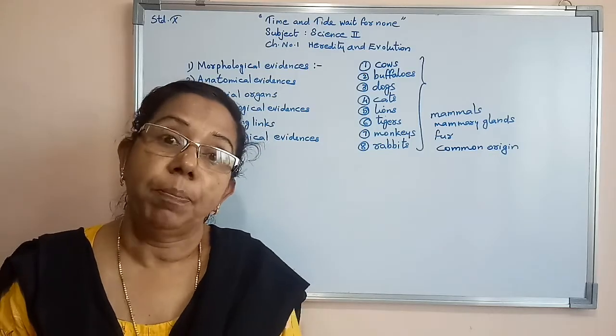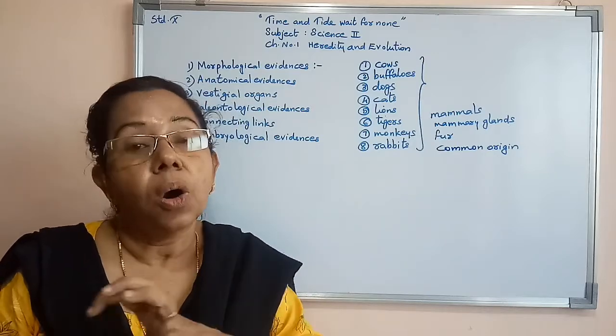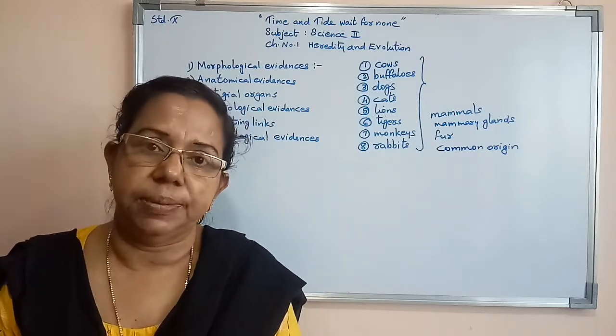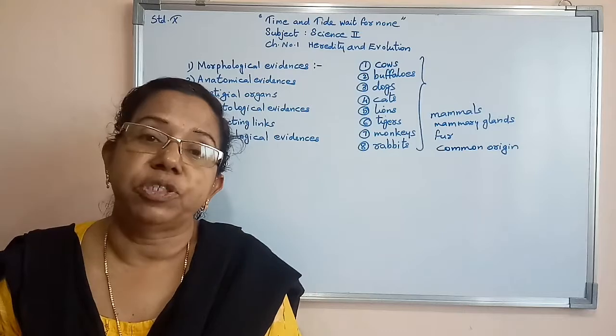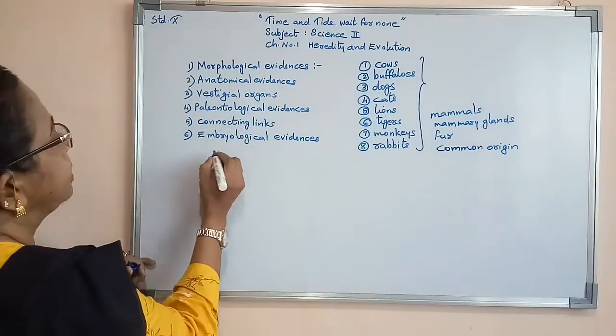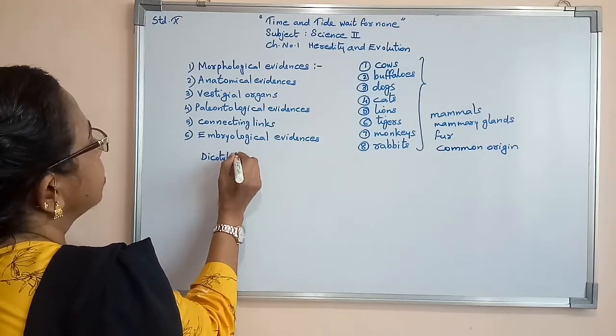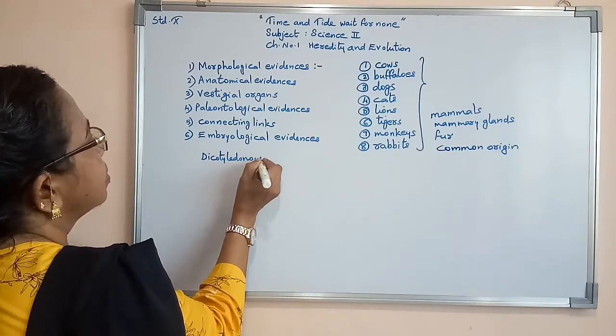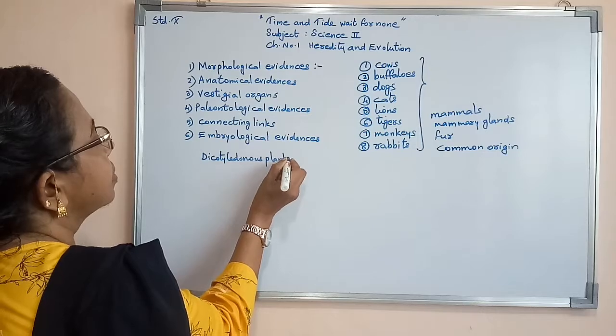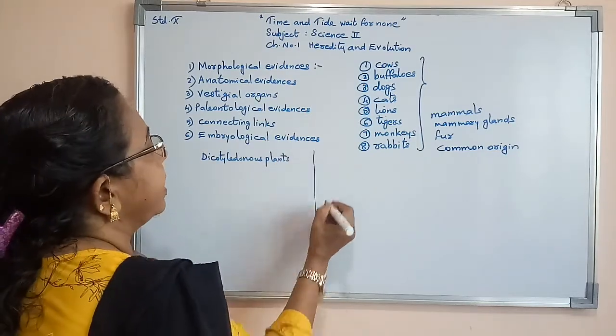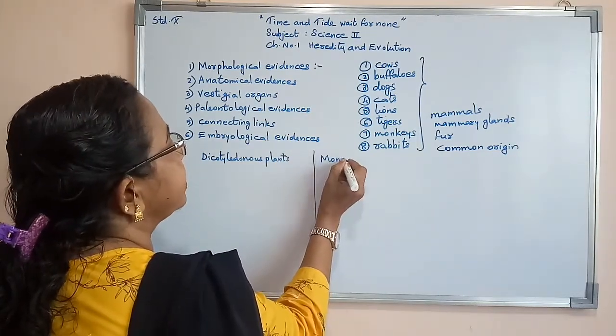When we think of plants, as I told you, all plants have leaves. Now, there are 2 types of plants. One is known as dicotyledonous plants. The other one we can say is monocotyledonous plants.